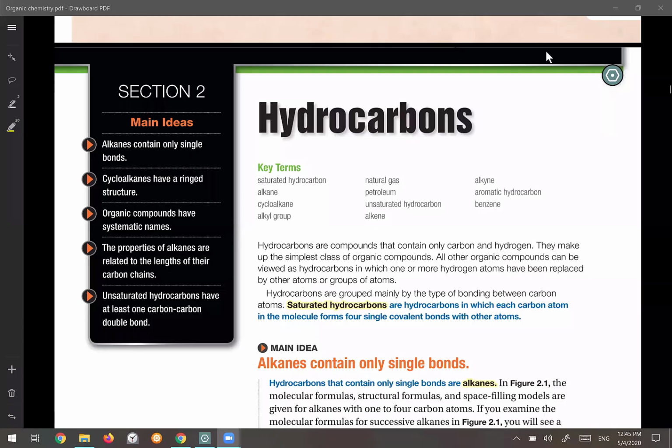This section is about the hydrocarbons. In section 1, we identified the hydrocarbons, and we said the hydrocarbons are the simplest form of the organic molecules, which are only composed of hydrogen and carbon. So that's why their name is hydrocarbons. They are the simplest form of the organic molecule that we have. It only contains two elements, carbon and hydrogen.